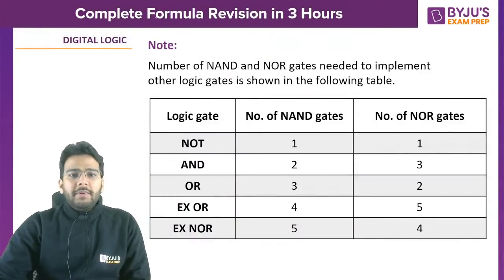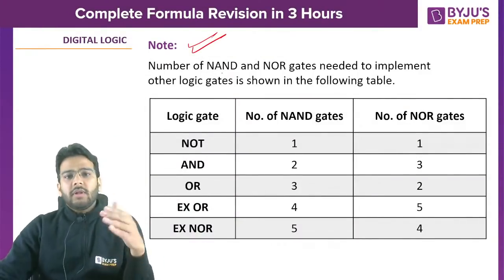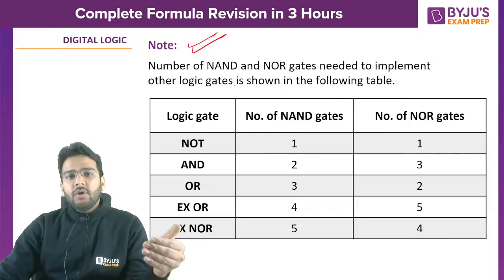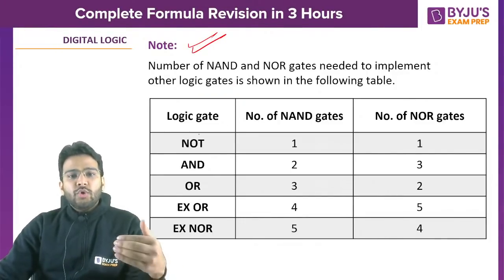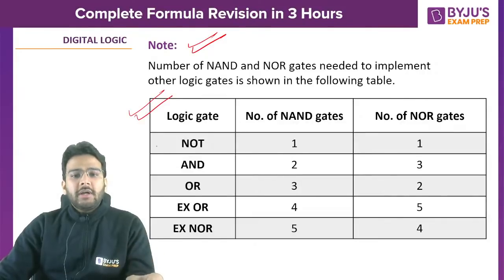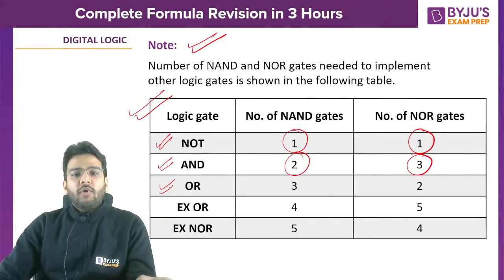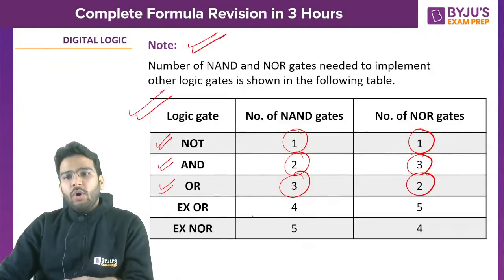Now there will be some questions, like we have seen in previous year questions. In previous years they ask you to implement a function using the minimum number of NAND gates and NOR gates. So this table is very, very important. If you want to implement a NOT gate, you need one NAND gate or one NOR gate. If you want to implement an AND gate, you need 2 NAND gates and 3 NOR gates. If you want to implement an OR gate, you need 3 NAND gates and 2 NOR gates.